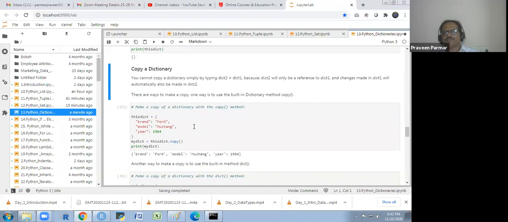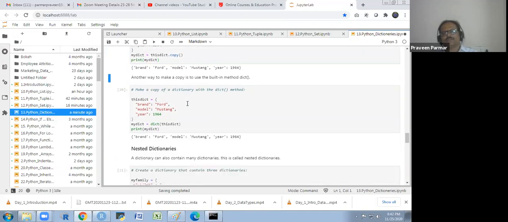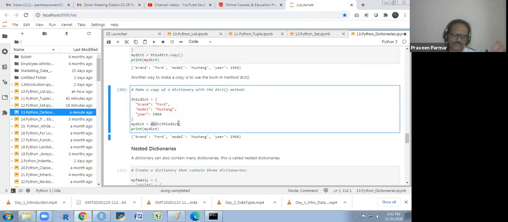Copy a dictionary. As I explained, dot copy we have to write, and that's very important. I will not explain this again. And we could make the copy like this also, dict of this dict. Yes, we have taken the copy in the list also, the list function, and in this list function we have my list.